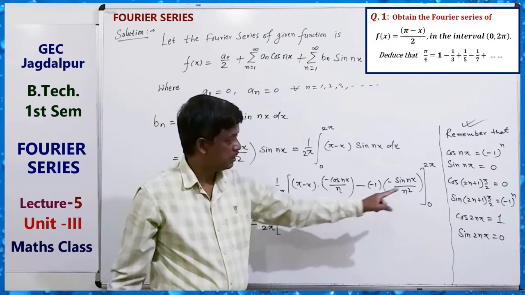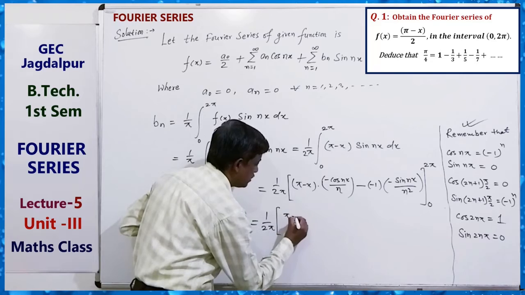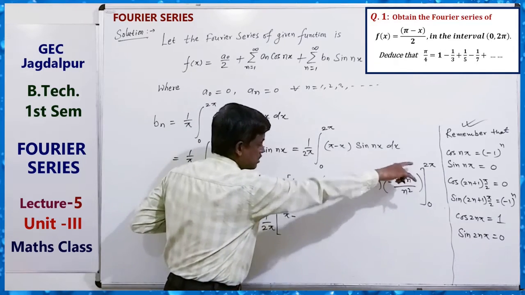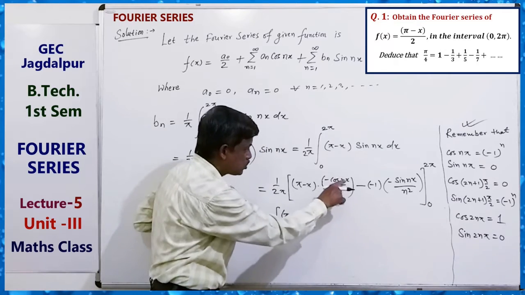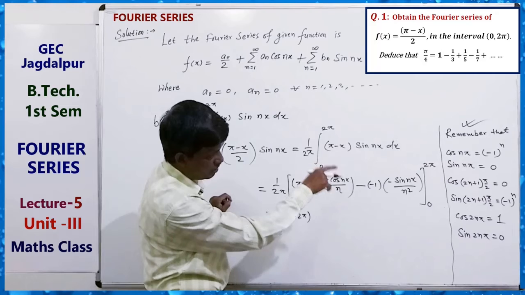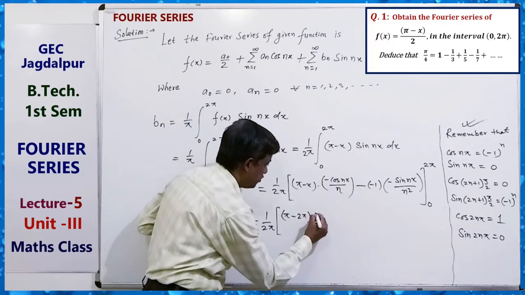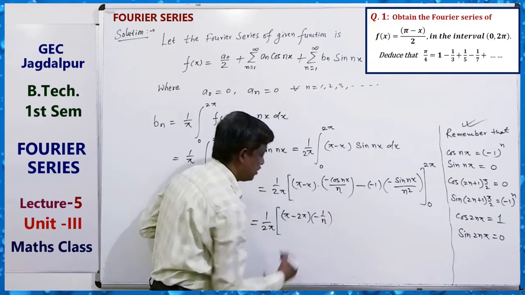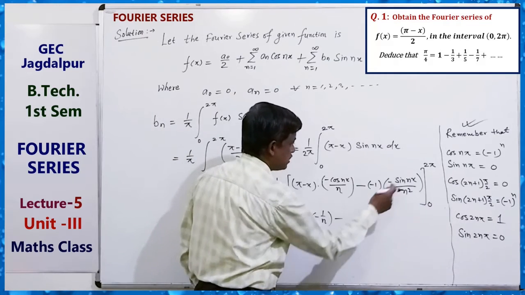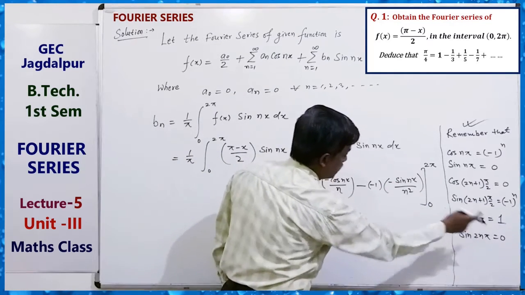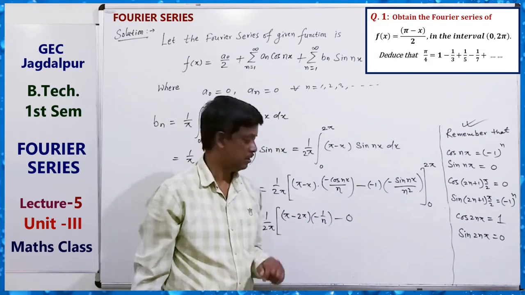Cos 2n pi is 1. So (pi minus 2 pi), cos 2n pi is 1, so minus 1 by n. Minus sin 2n pi, sin 2n pi is 0, so 0. This is the first part by the upper limit.